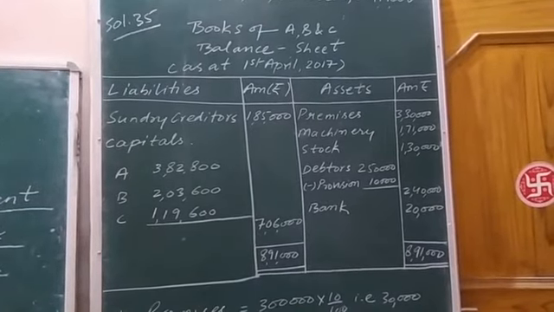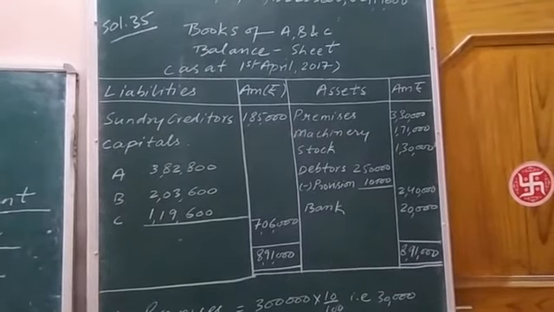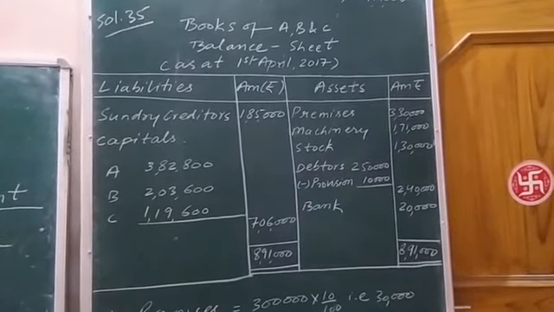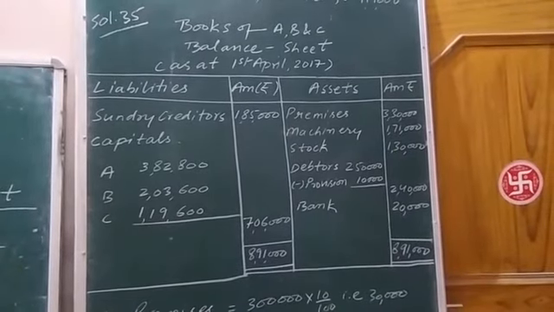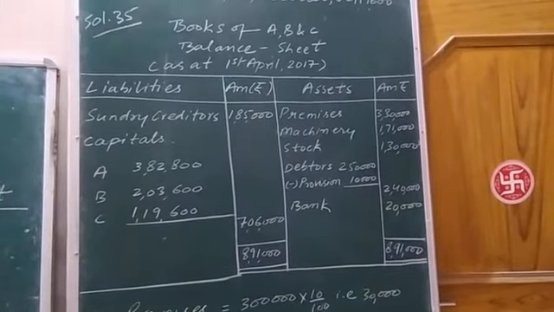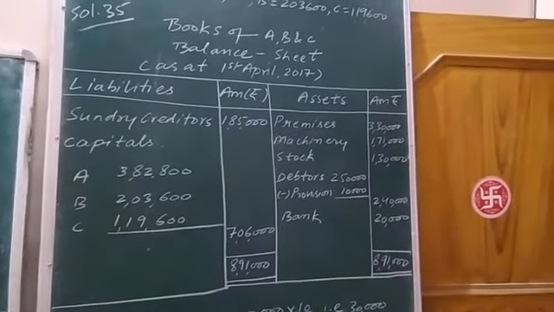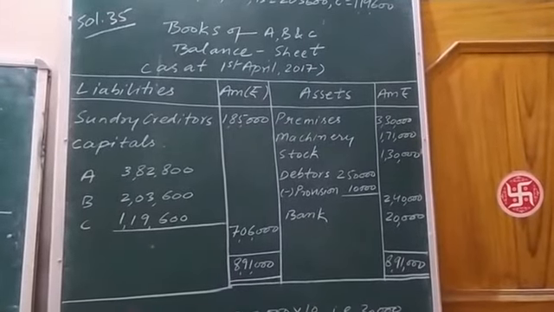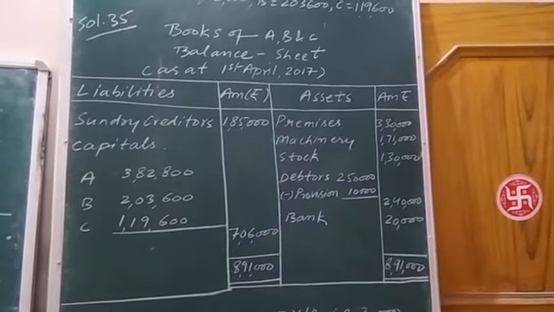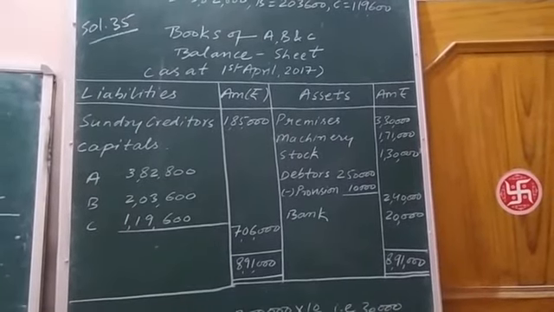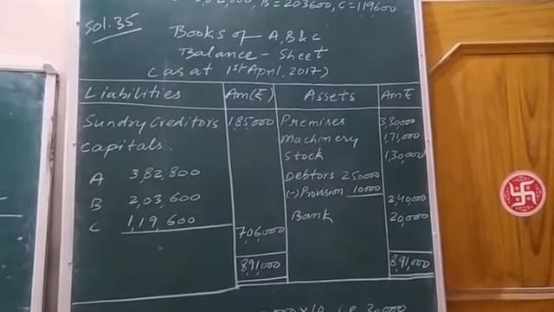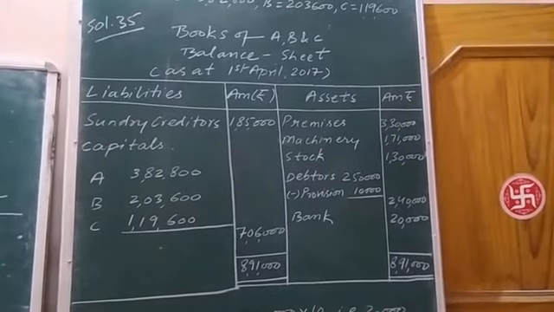This balance sheet, as you are seeing on the green board, can be prepared on the basis of the previous year balance sheet, and the previous year balances of different assets and liabilities are treated with the revaluations done with the assets and liabilities.